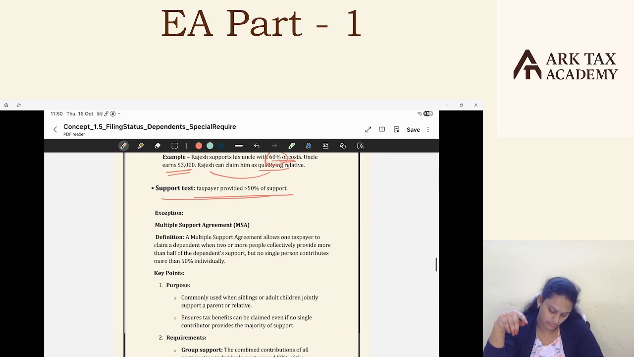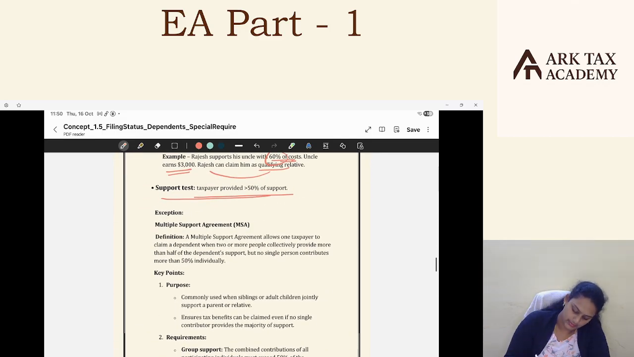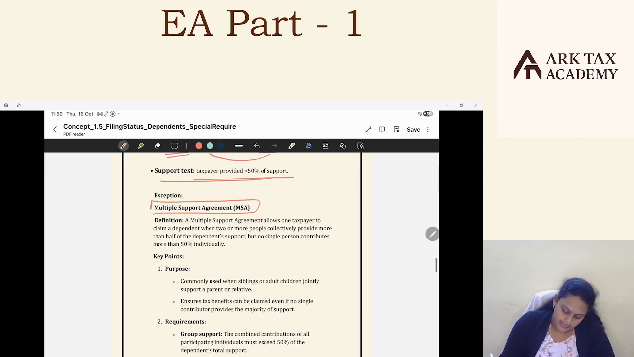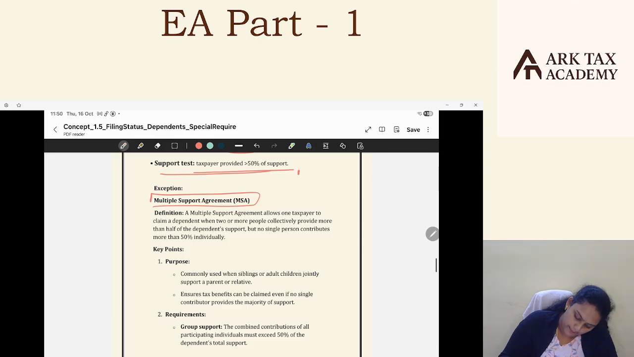So now coming to the exception of the support test. The exception is multiple support agreements. I said the taxpayer should take care of the relatives by providing more than 50% of the support, right? Say a mother has three sons, son 1, son 2, son 3.